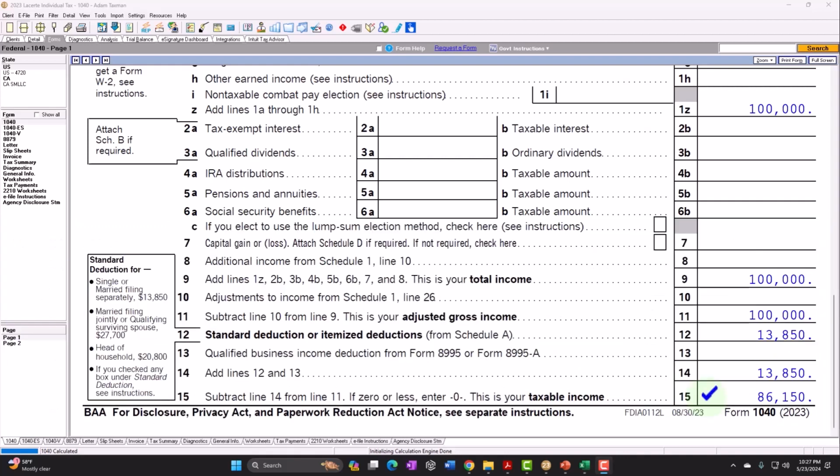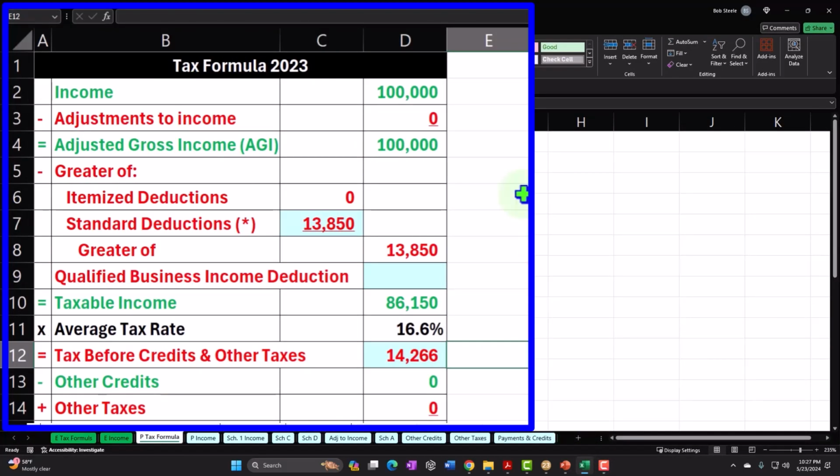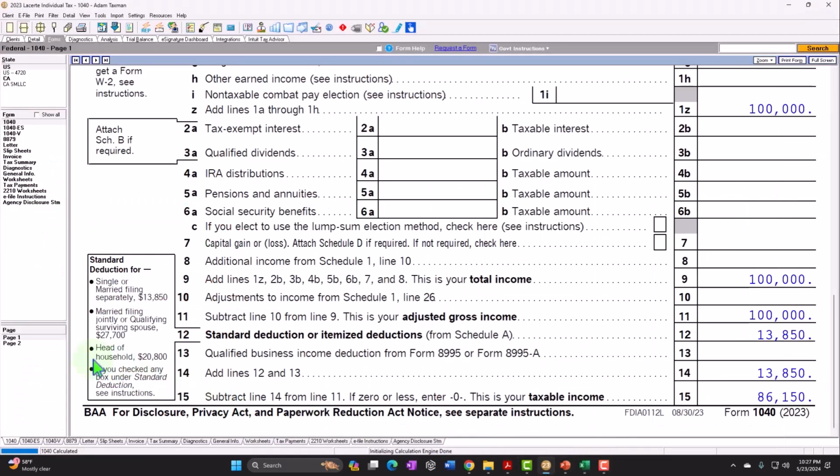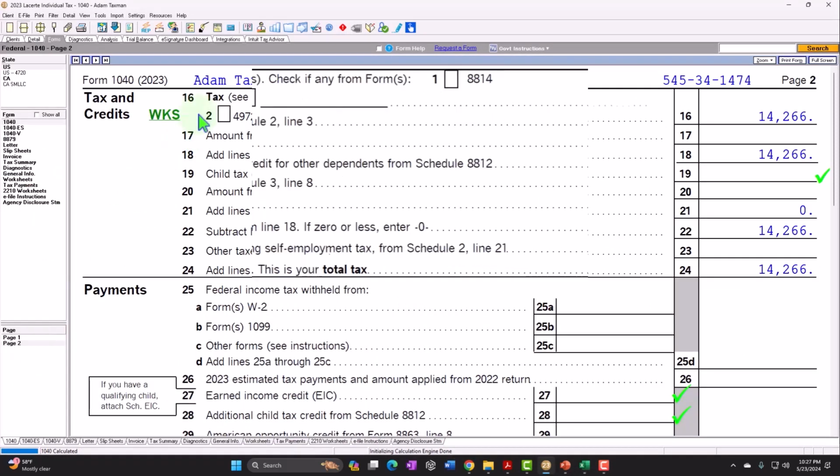Taxable income 86,150, which we can mirror in our formula in Excel. 100,000 income minus the 13,850 standard deduction gets us to the taxable income 86,150, tax calculated then by the software on page 2 of the Form 1040, line 16,